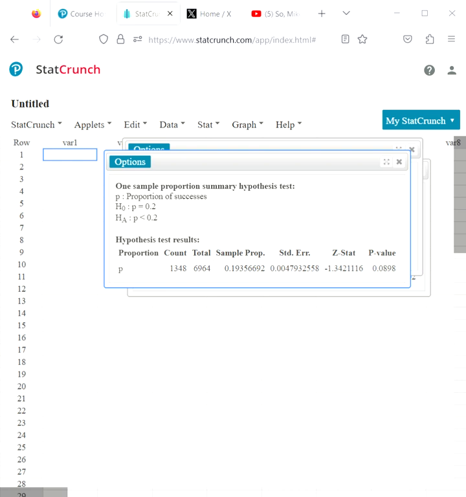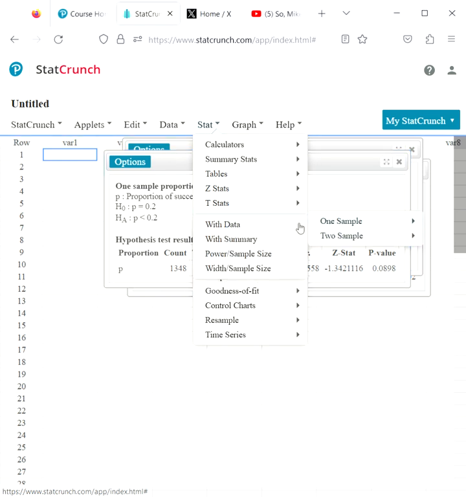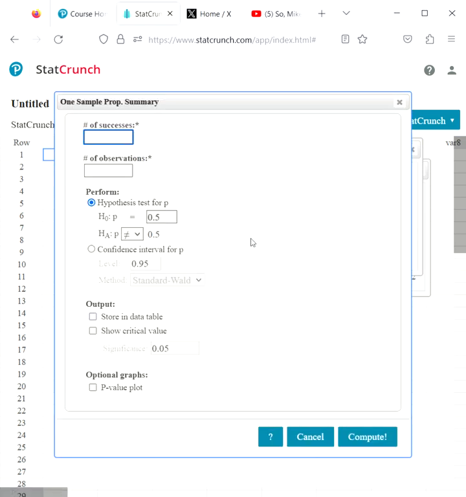Now, on to question. Let's see, which one was it? Question 3. This might be 3 or 5. Oh, it is 3. Okay, good. 51.3. Stat, proportion, 1 sample, with summary. This is what I actually did last night, everyone, or a couple of days ago maybe.